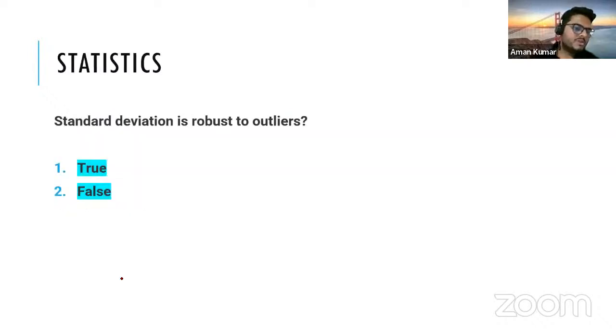One simple question to all of you. What is this, true or false? Tell me. Standard deviation is robust to outliers. Standard deviation, right?